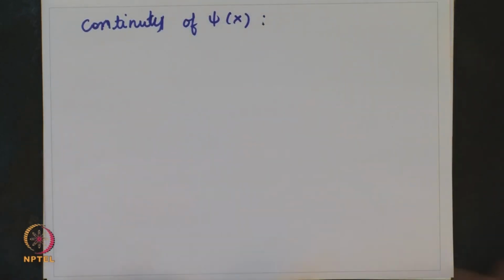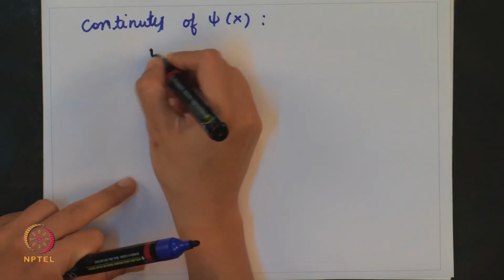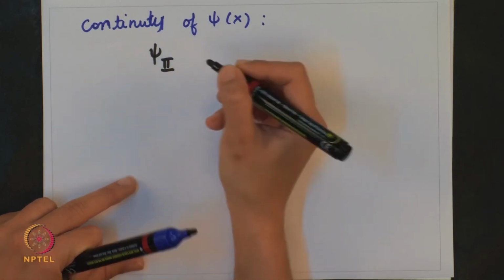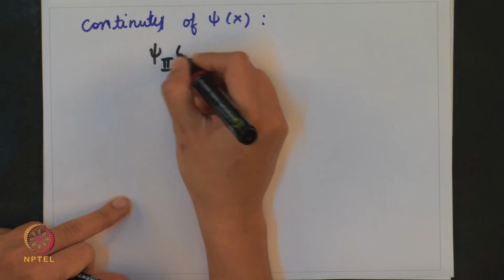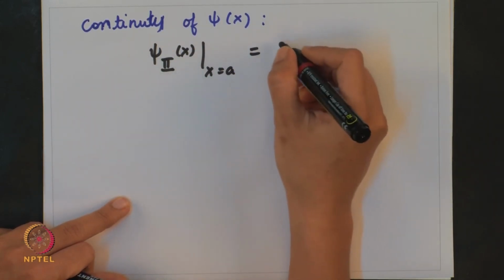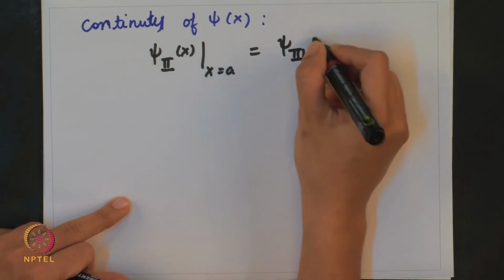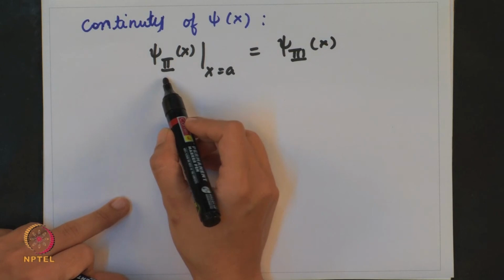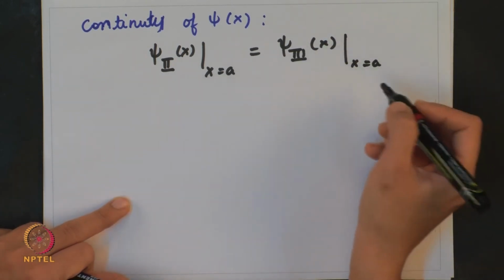That is, psi of x from region 2 to region 3 at x is equal to a should be continuous.